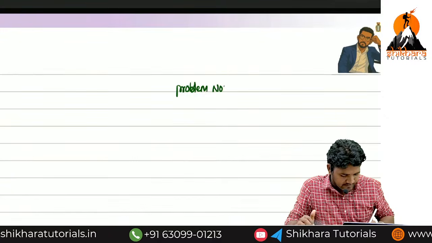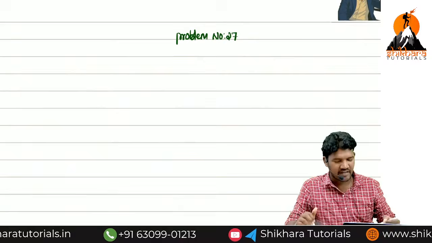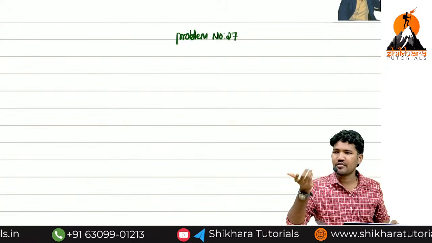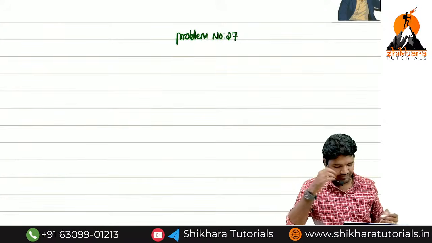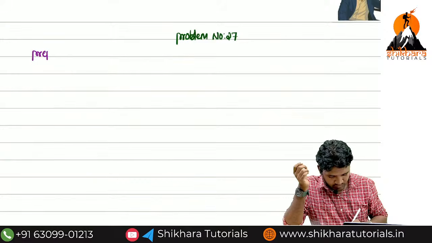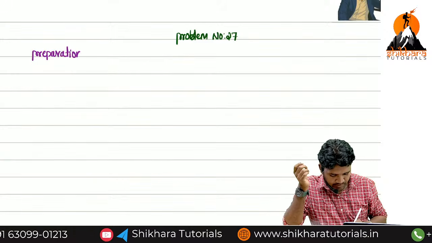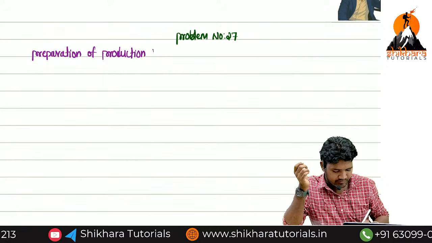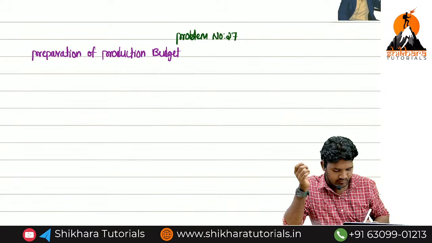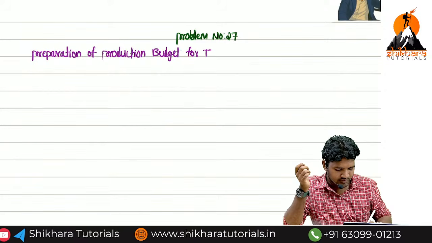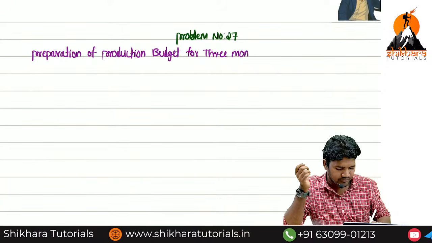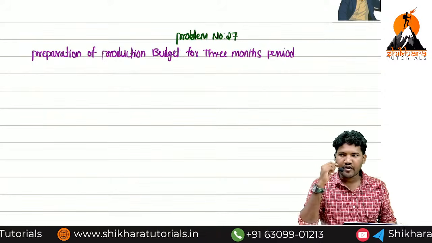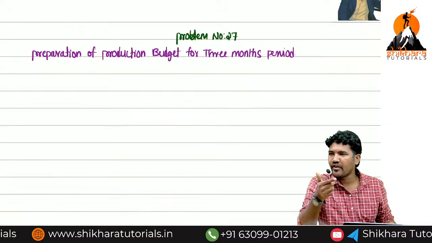Problem number 27. What is the requirement? What are they asking? Production budget. Preparation of production budget for 3 months period. You can observe, in functional point of view, it is a production budget. In time point of view, it is a short-term budget.